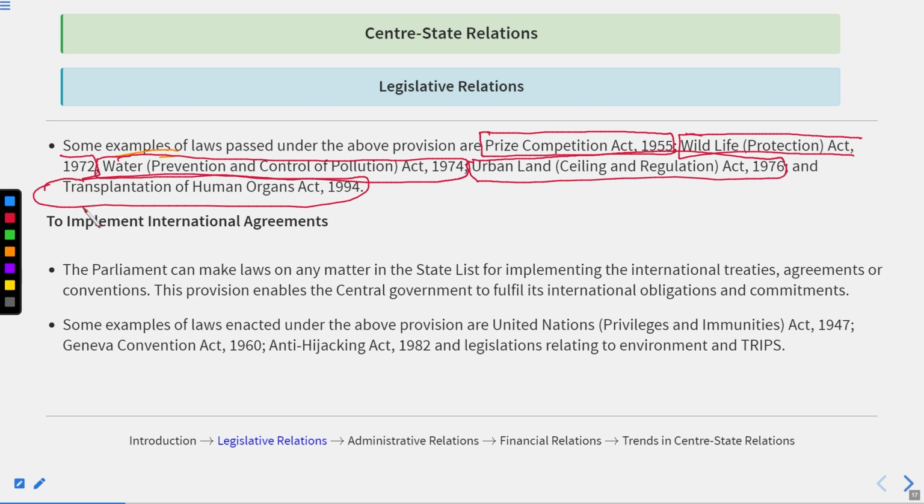All right. So these are the notable acts which were passed when the states made the request to the parliament to make the laws and the regulations. Please remember these acts. Maybe a question will be asked in the examination like which particular acts were formulated when the states requested the parliament.